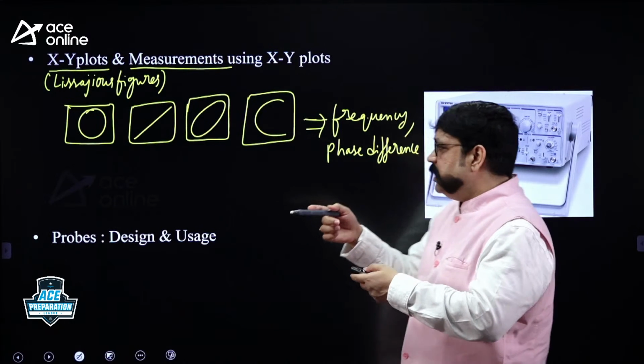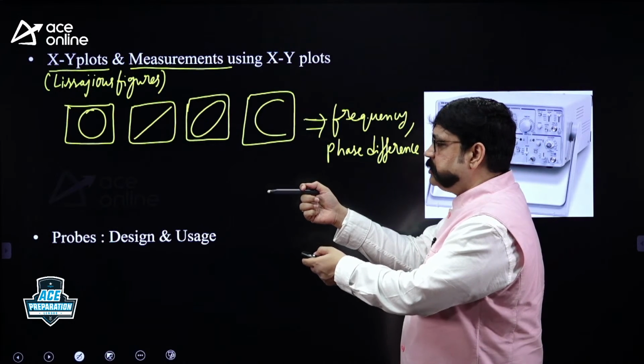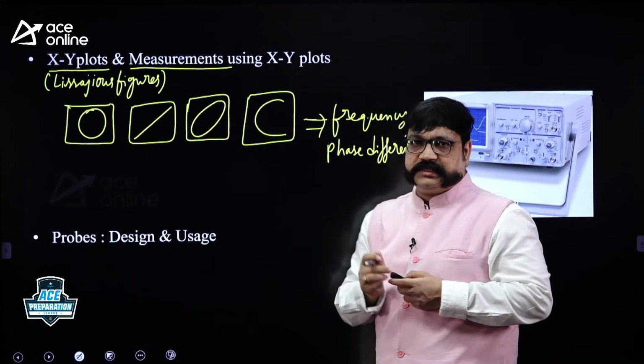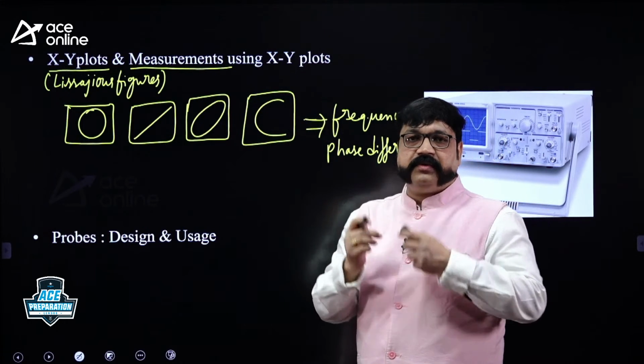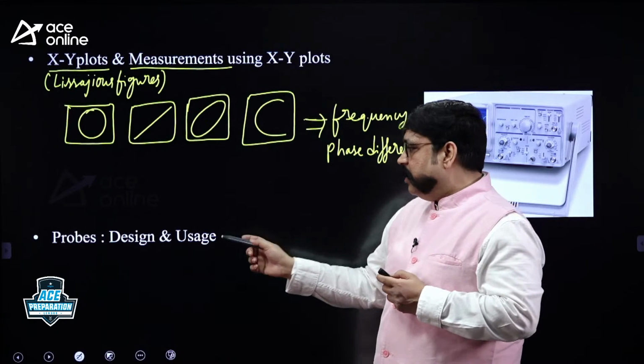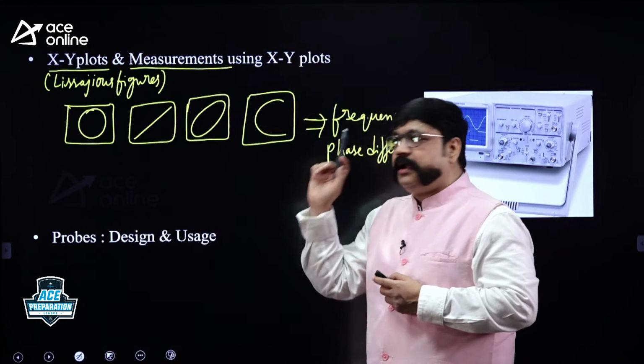When you connect a CRO to the test circuit with the help of a 10:1 probe, what is the effective resistance at the probe tip? What is the effective capacitance at the probe tip? Design and usage, you need to learn.